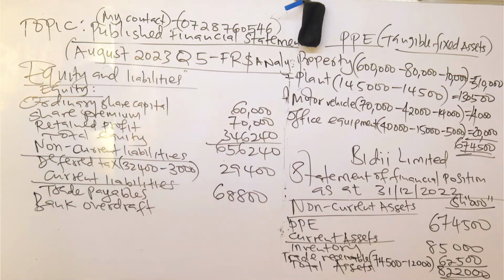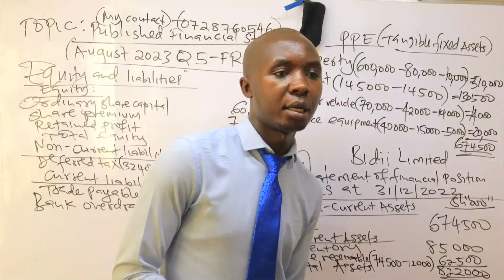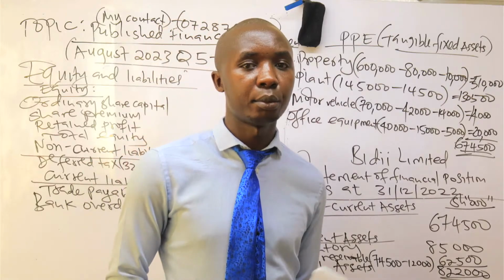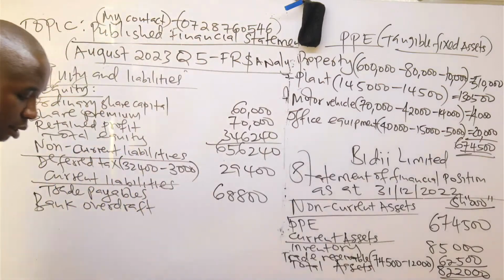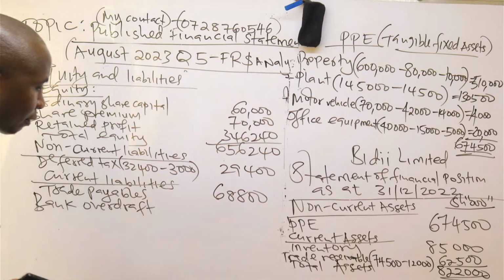Where am I getting my bank overdraft from? If you check your bank balance, the balance is on the credit side. An asset has a debit balance, not a credit balance. So if it's on the credit side, that is an overdraft. It's an overdraft of 15,500.